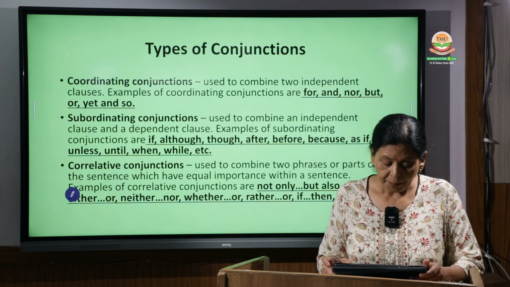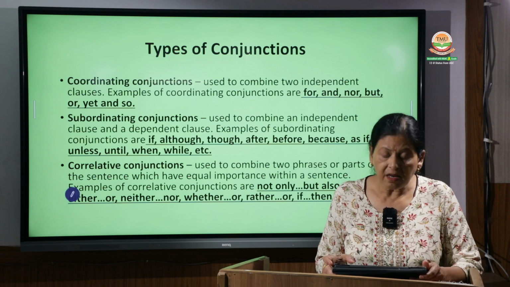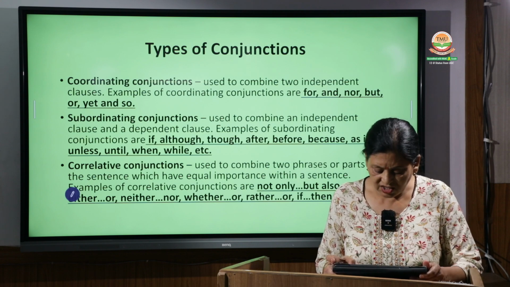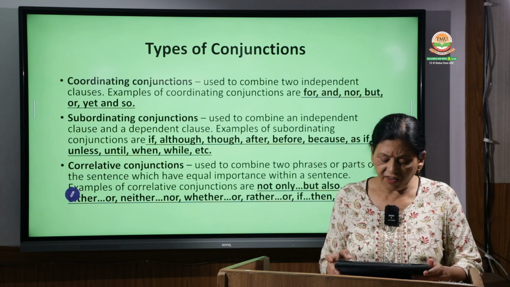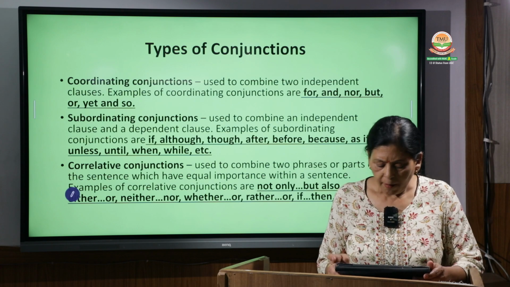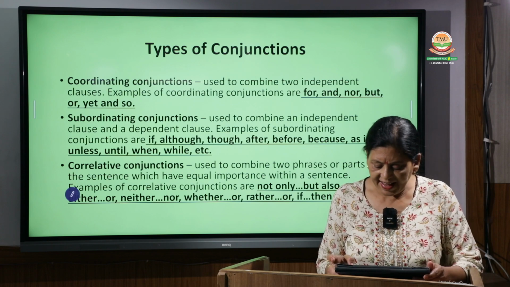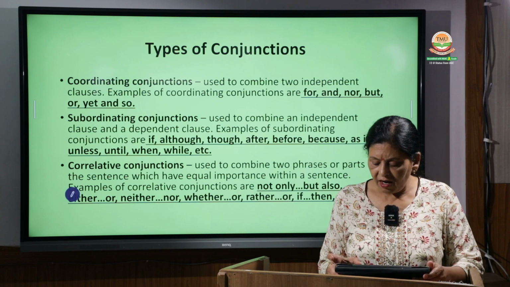So the third category is correlative conjunctions. What are correlative conjunctions? Correlative conjunctions are used to combine two phrases or parts of a sentence which have equal importance within the sentence.